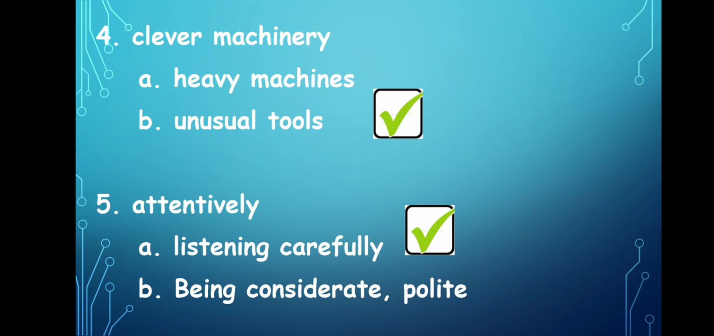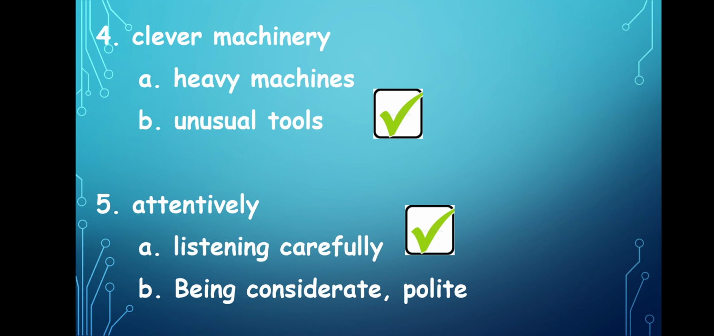Let's go to the fourth one, clever machinery. The meanings given are A, heavy machines, and B, unusual tools. So the meaning of clever machinery is unusual tools. Tick the option B, unusual tools. In the lesson Picture Plant, we discussed that the picture plant has a clever machinery, an unusual tool to trap insects, and these insects are like food to them. So they grow on these insects. So clever machinery means unusual tools.